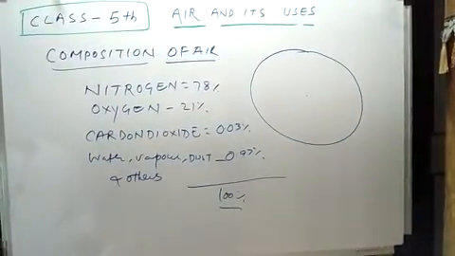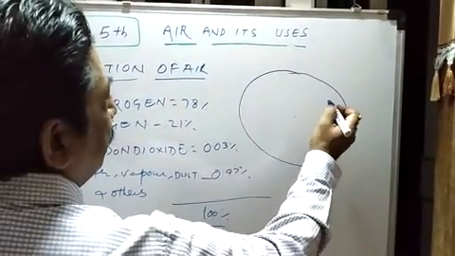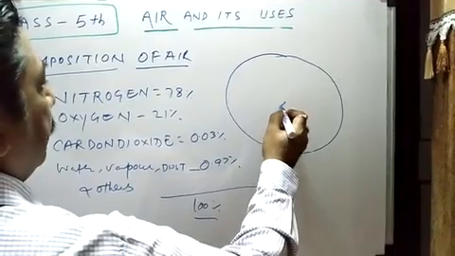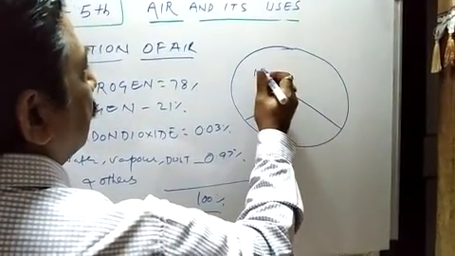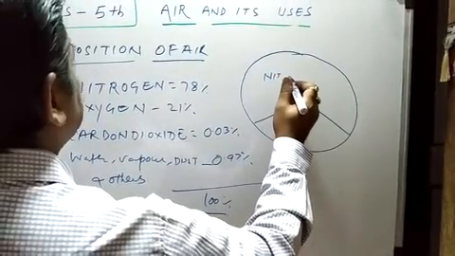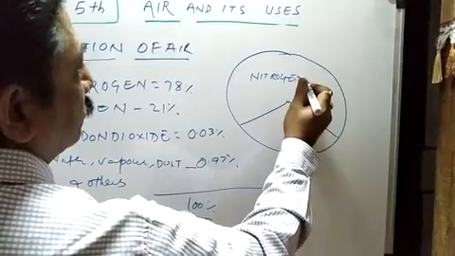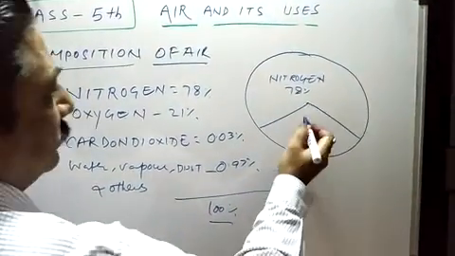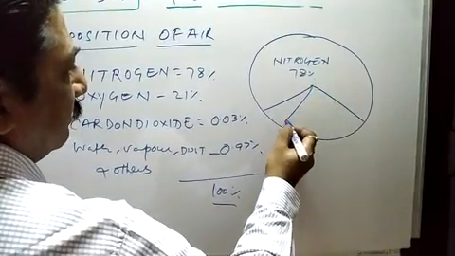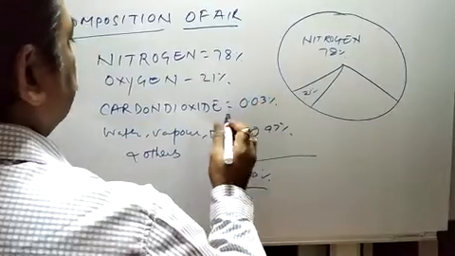So this is the composition of air, right? This circle is indicating 100%. Suppose nitrogen, we can say that nitrogen is 78%. Now oxygen, we can have here 21% is oxygen, right?